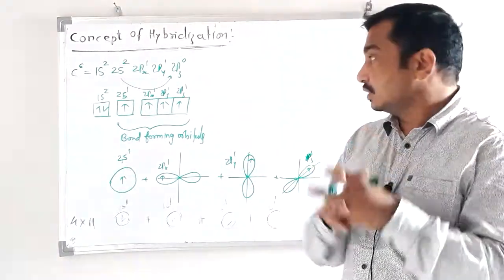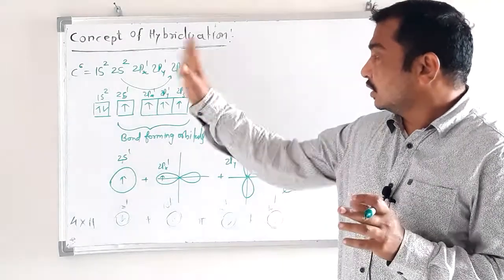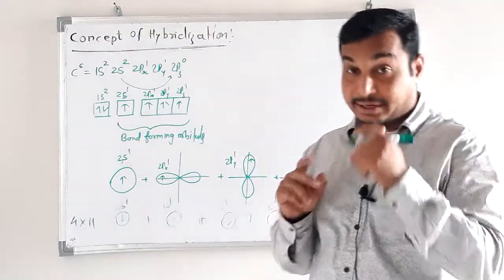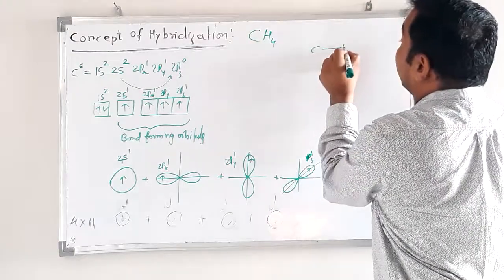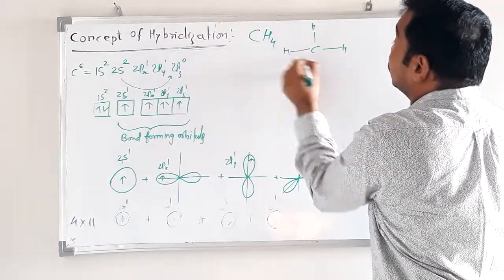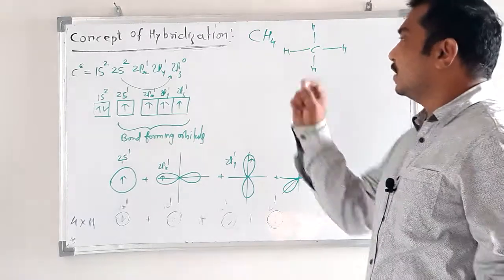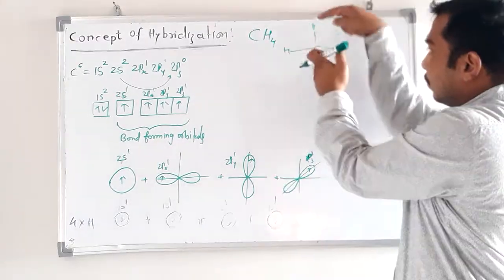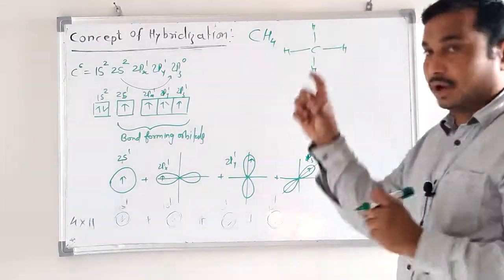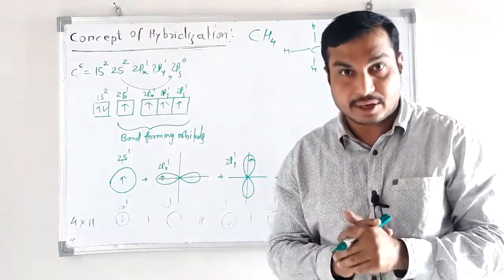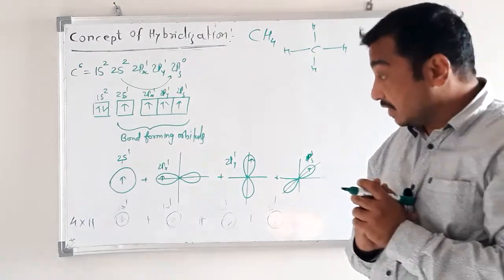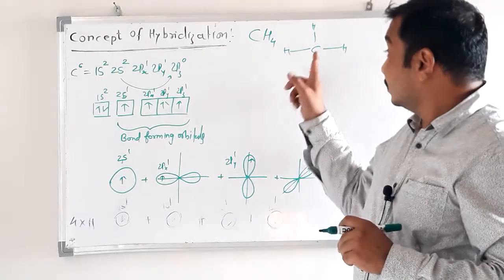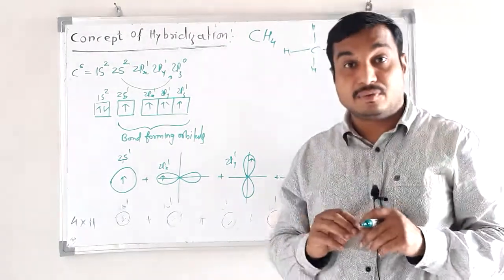Now I am going to discuss with you the concept of hybridization by taking the example of methane. How do the 4 bonds in methane form by using hybridization? I will try to explain how these 4 C-H bonds of carbon in methane will be identical. Without using hybridization, we would find that the bonds between carbon and hydrogen would not be the same,